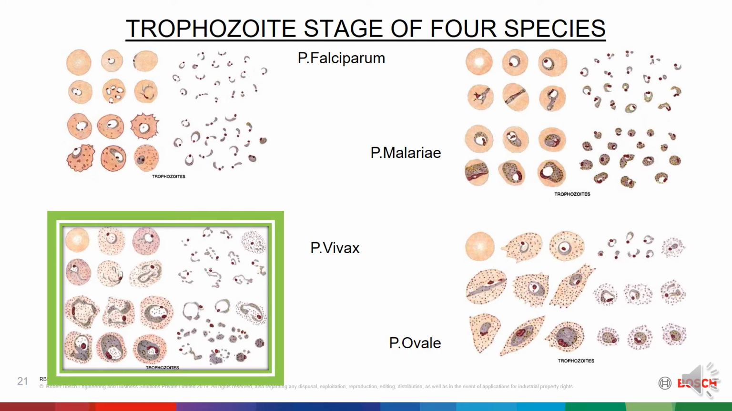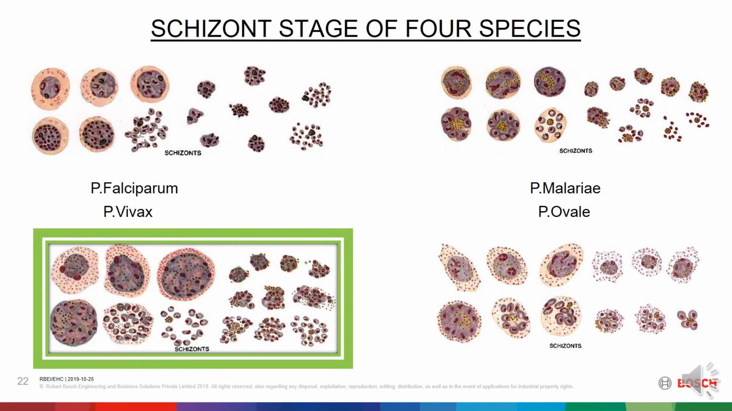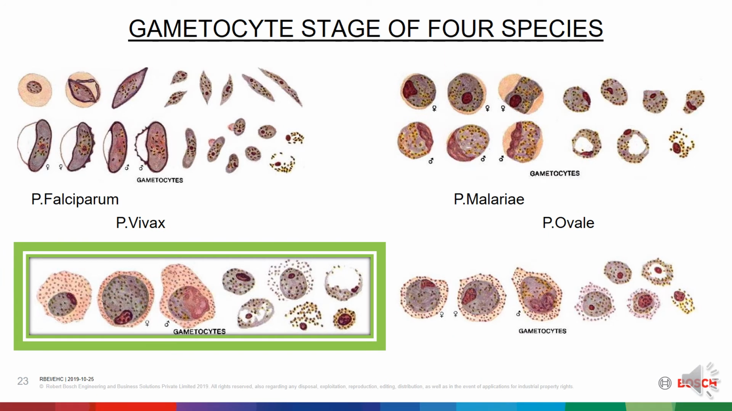In ring stage, parasites form a ring-like structure having a chromatin dot. Schizont stage is the multiplied version of the ring stage. Gametocyte stage is the sexual reproduction stage of the parasite. Now talking about Plasmodium vivax in detail, as this project deals with only Plasmodium vivax identification.